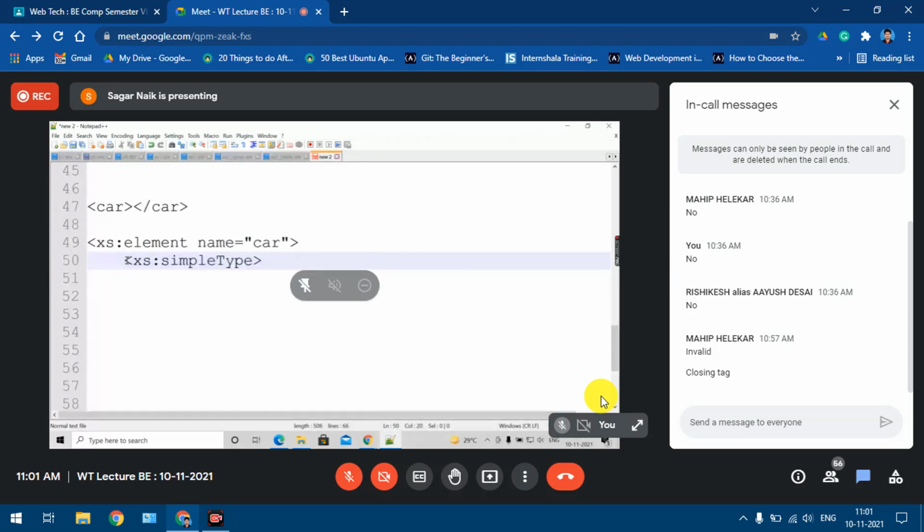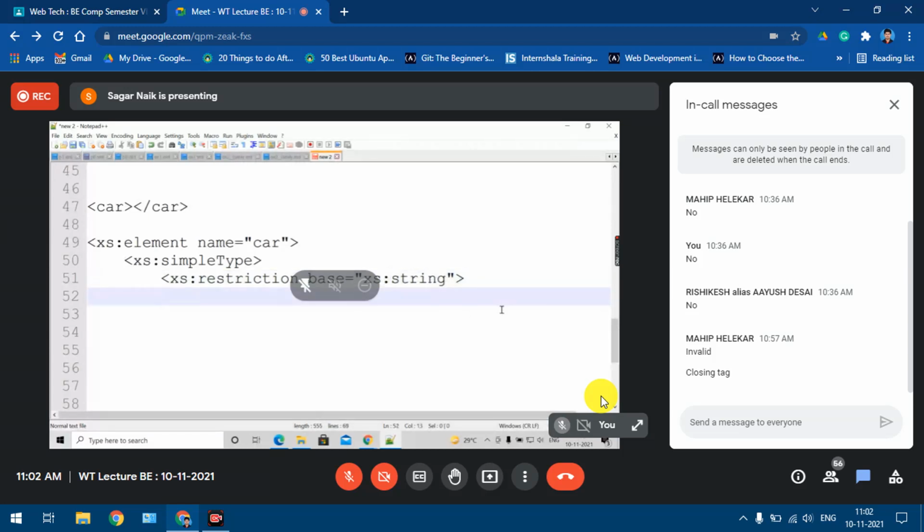Then I'm going to put some restrictions. xs:restriction with base equal to what type of values will be accepted? String values. But as per our example, we need only one of those three values.